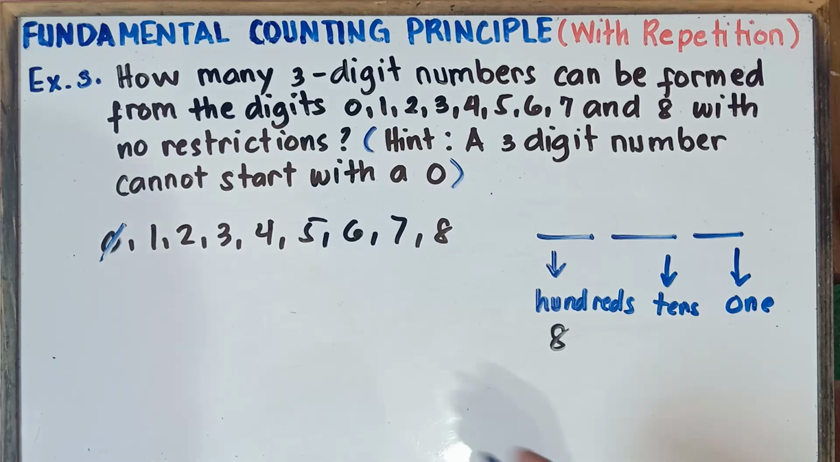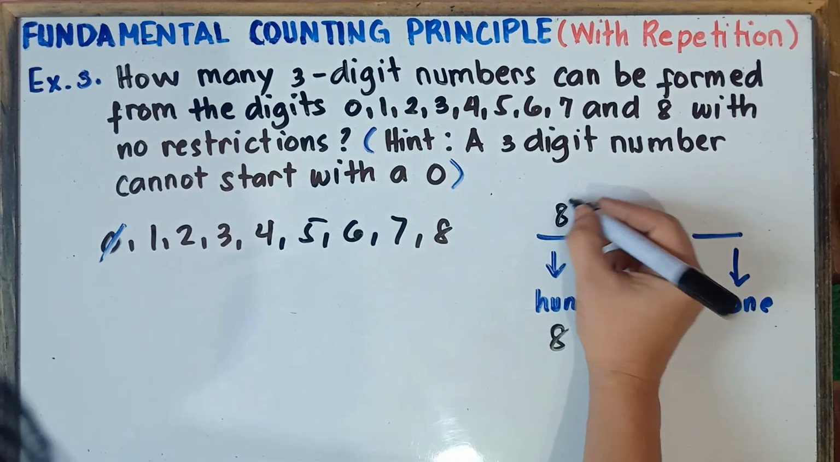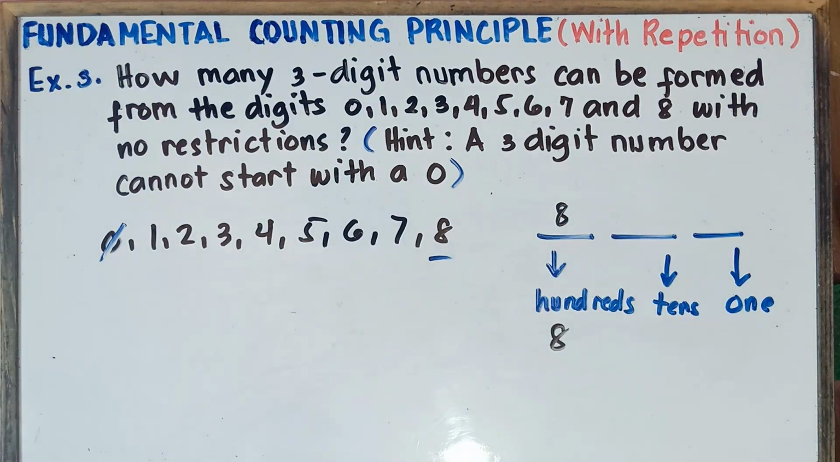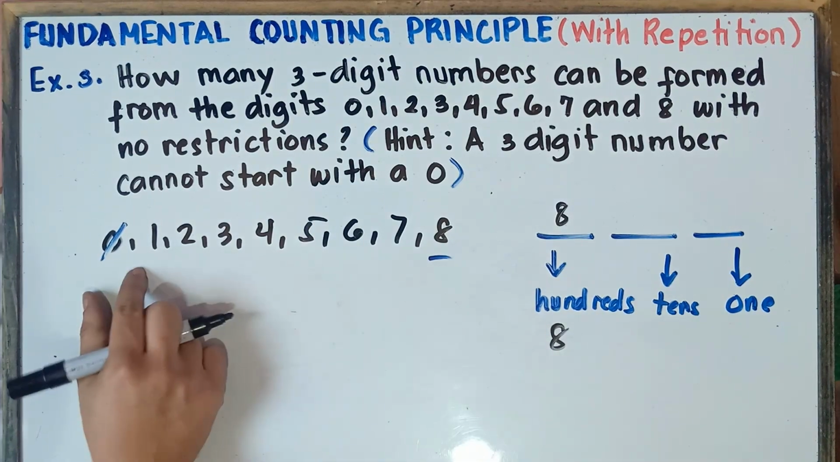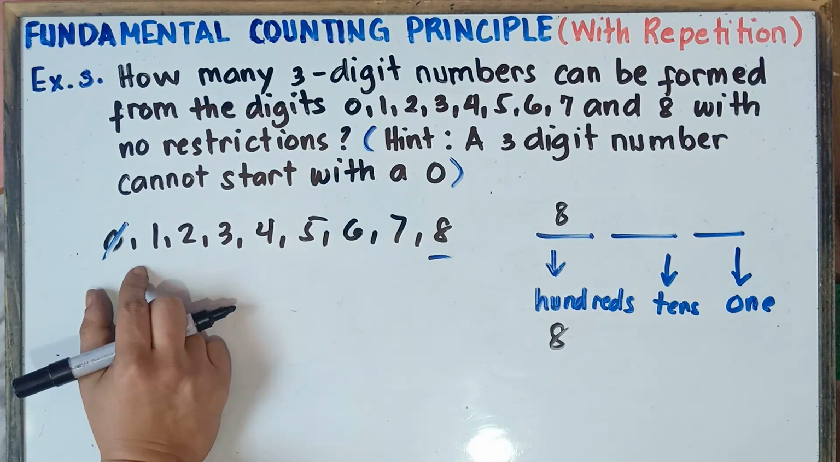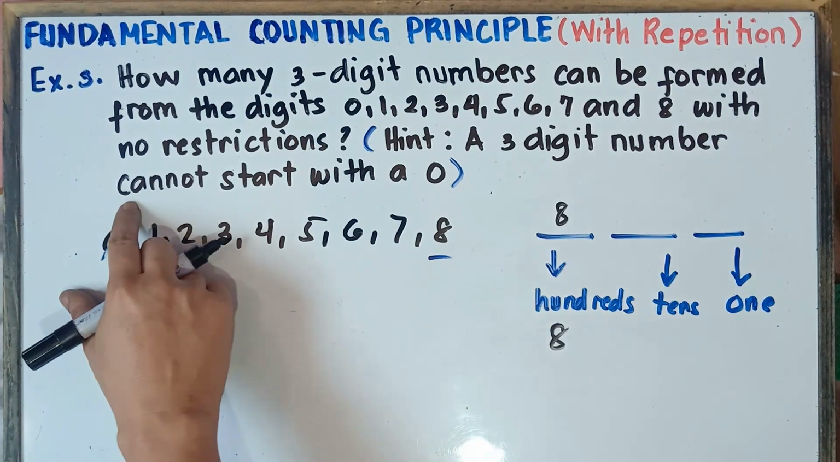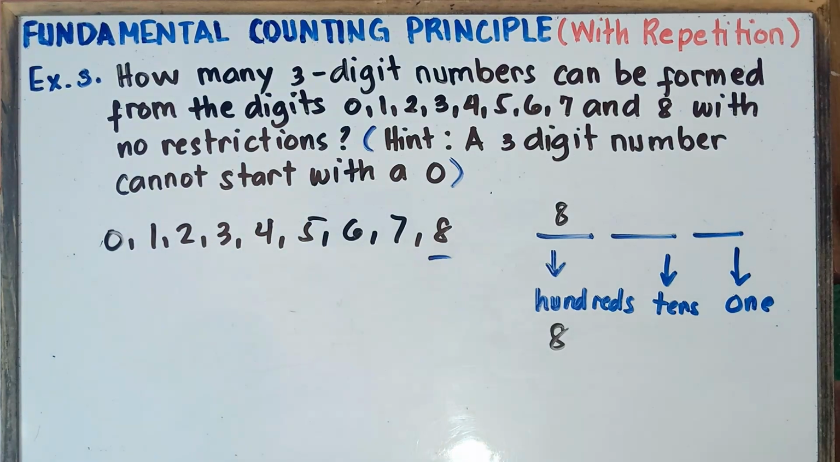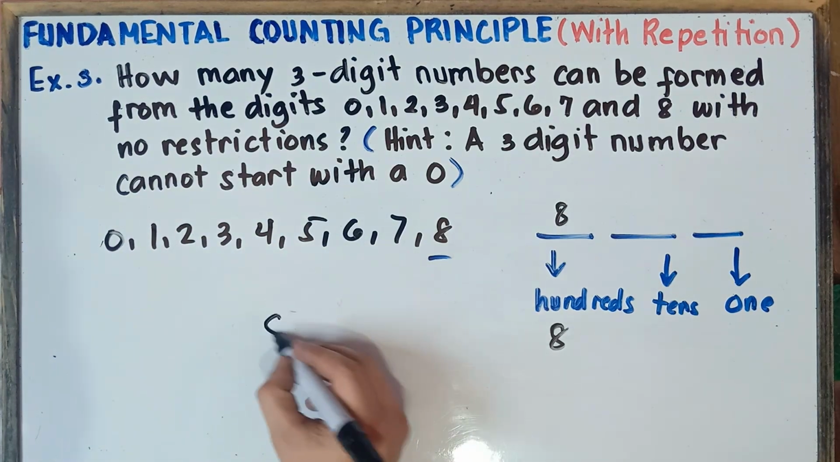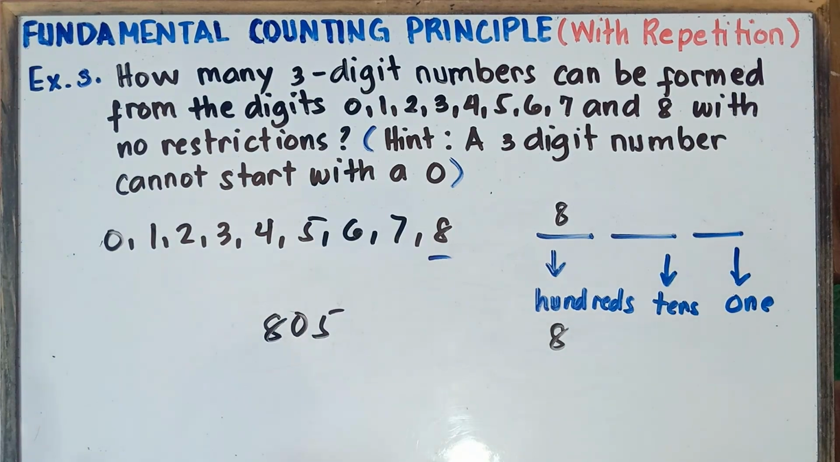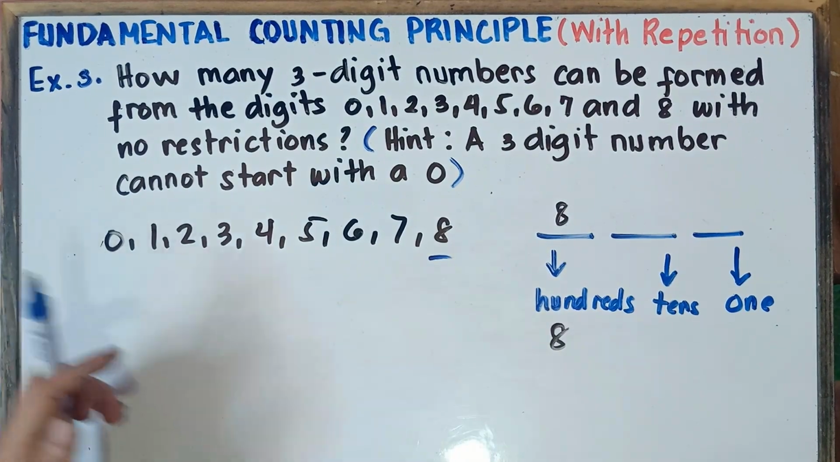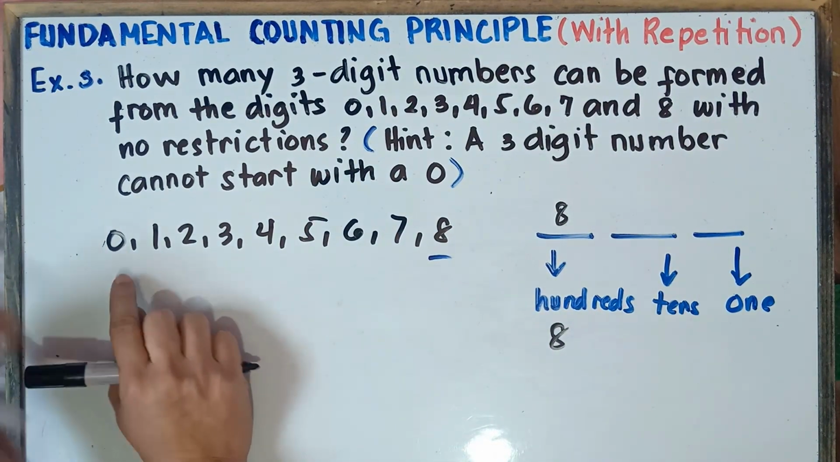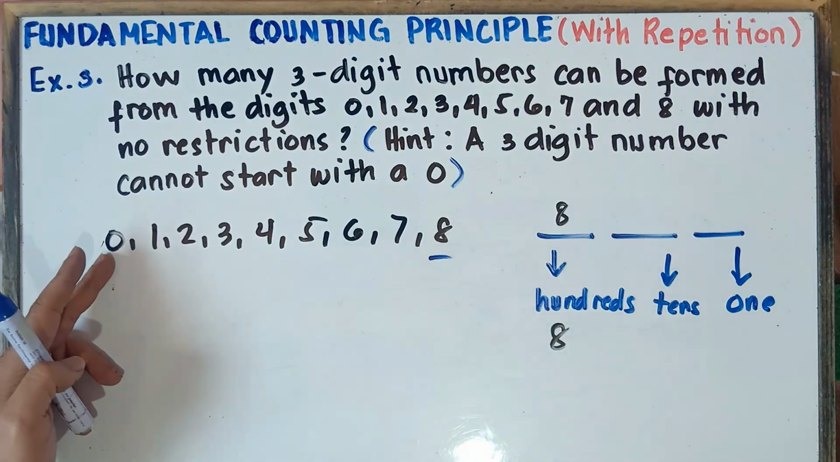So what if we select 8? 8 will be our first number. Now for tens, class, can we select 0 now? Yup, we can select 0 for tens. So you can have 805, for example, or 801, or 803. Yep, you can have those numbers. So for tens, we can now include 0. A 0 in the middle part would be okay, class, for a whole number.